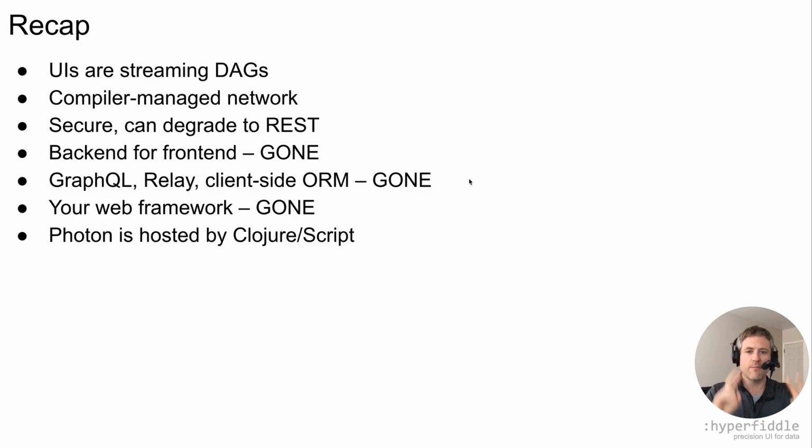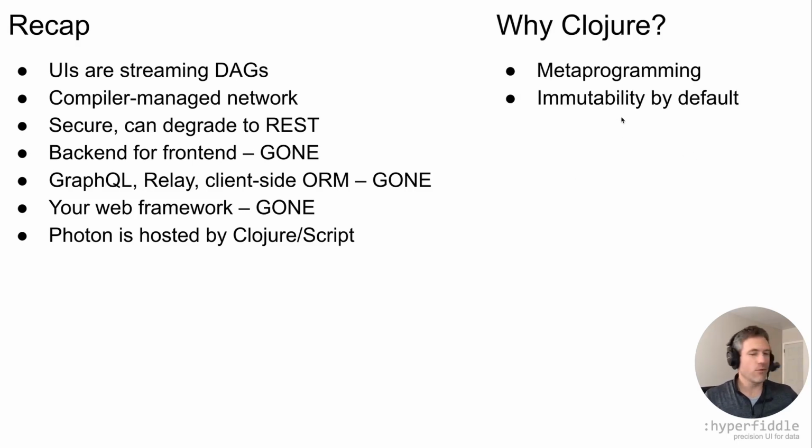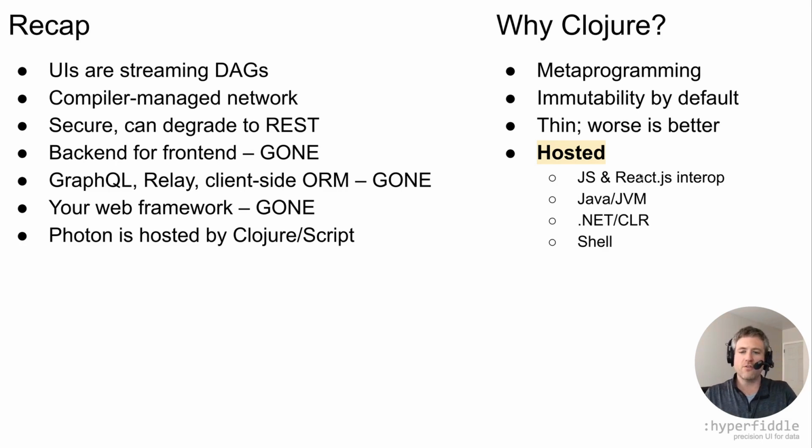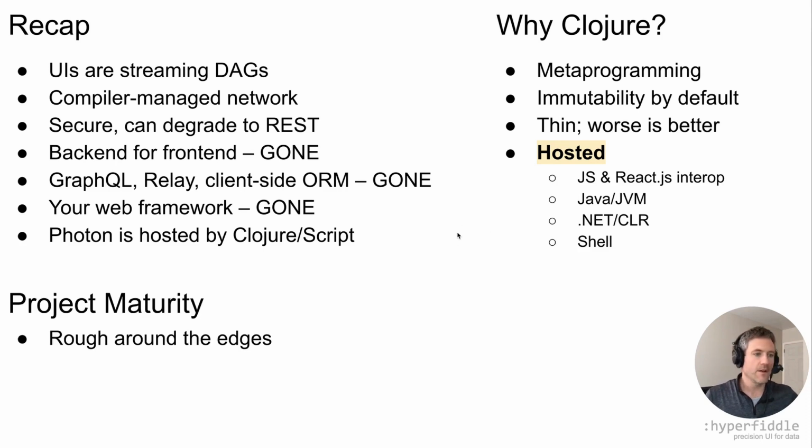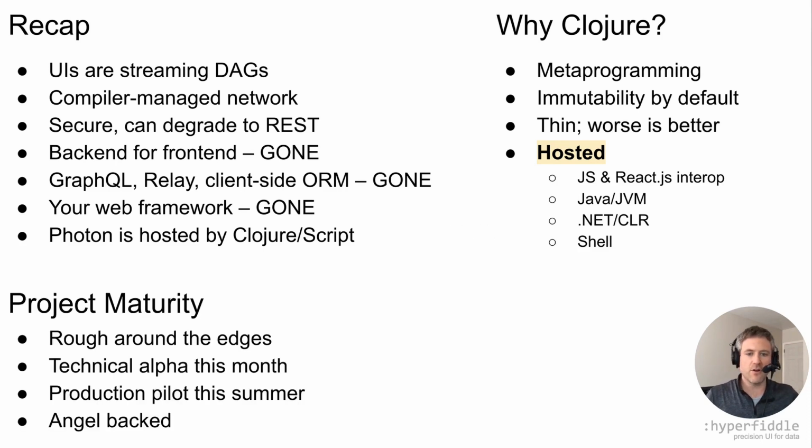We're hosted by ClojureScript. By hosted, we mean a language embedded in a language. Photon is just a Clojure library. When you adopt Photon, you're not adopting some baby programming language with only 10 users. Clojure is battle-hardened, has an incredible community, and is commercially supported. Why else Clojure? Metaprogramming is roughly equivalent to monads, and its applications are underexplored. Most importantly, Clojure itself is hosted by JavaScript and the JVM. All your legacy code, we reach it. Want to use shell scripts as your backend? No problem. Project maturity: we have a pilot with a Series B startup, which is driving us through all the real-world edge cases like loading state, security, pagination, messed up business rules, etc.